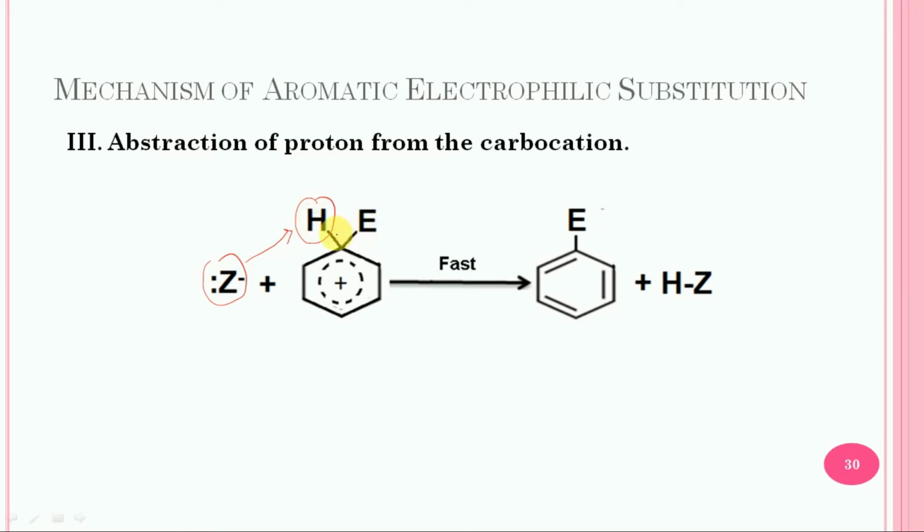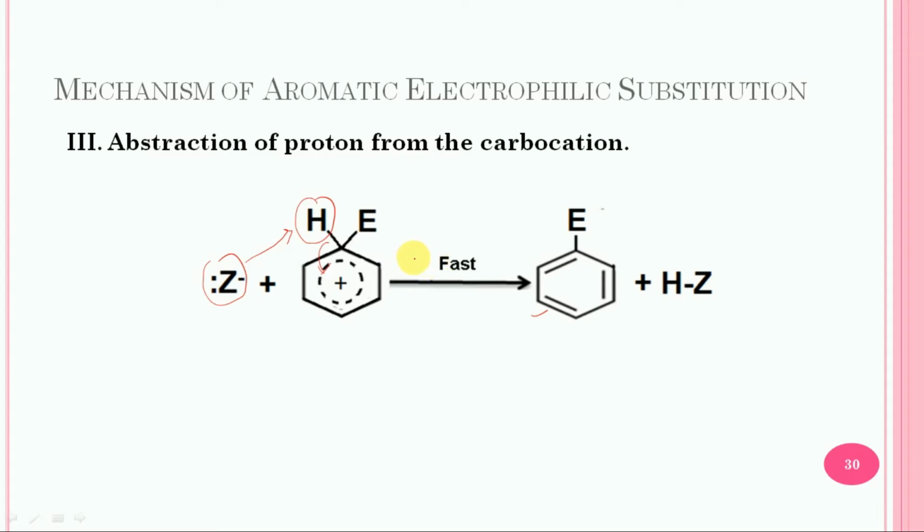The loss of the proton enables the 2 electrons of the carbon hydrogen bond to go back into the ring, so that a stable aromatic system is regenerated again. So this one is the first step.